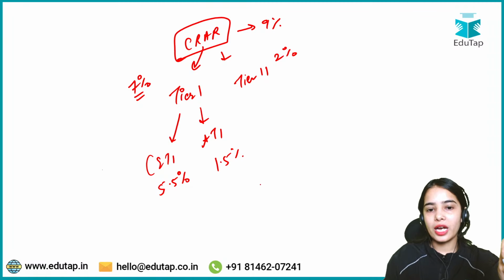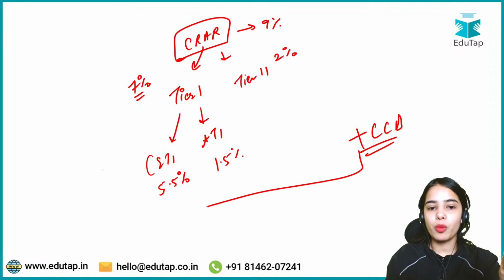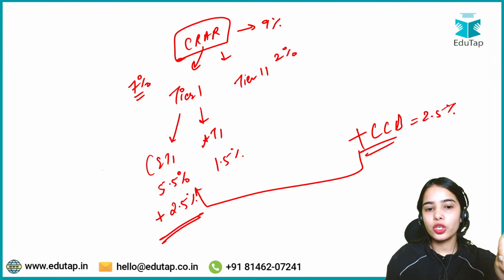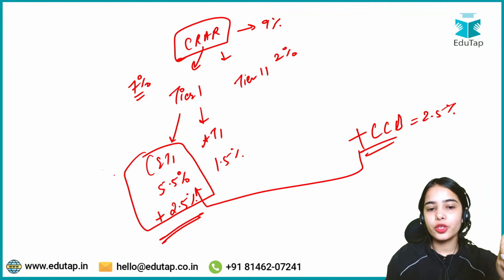The bank also has to maintain an additional capital conservation buffer of 2.5% in the form of common equity tier 1 capital. So in total, the scheduled commercial banks have to maintain 8% common equity tier 1 capital, adding the capital conservation buffer.